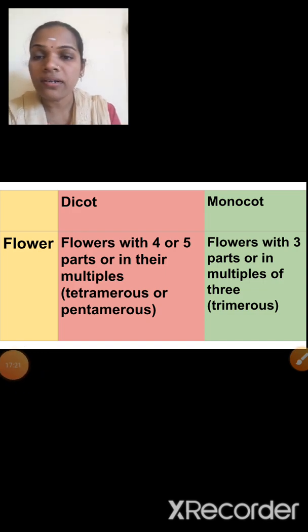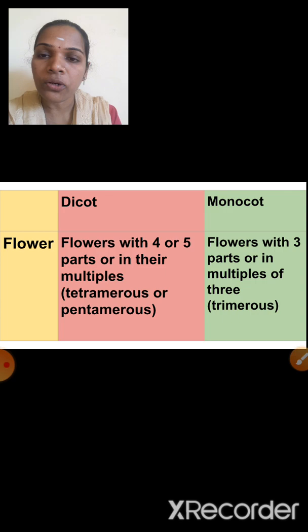Yes, children, I have completed this lesson. What had we studied? Kingdom Plantae, 2 groups, cryptogams and phanerogams. Cryptogams contain 3 divisions. Phanerogams contain 2 divisions. Those 2 divisions we saw today. I hope you understood.